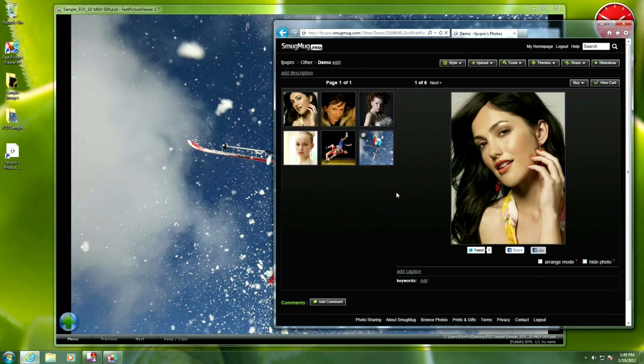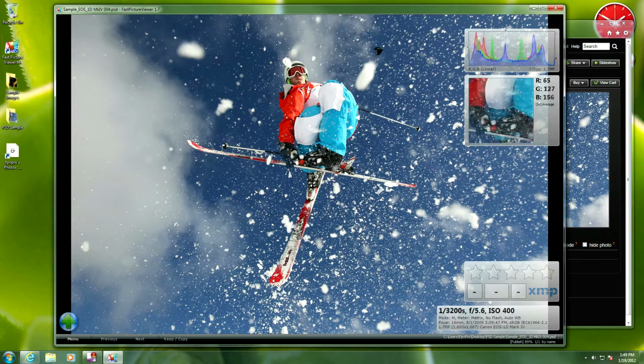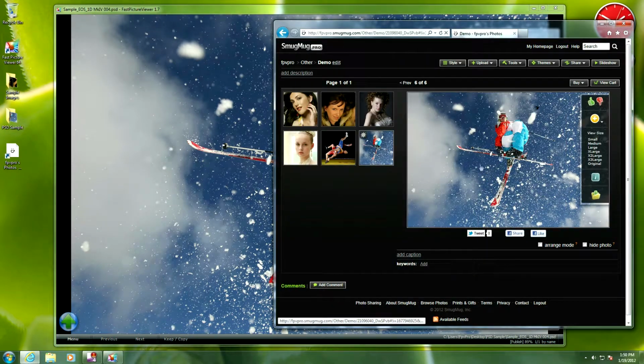basically a storage that allows SmugMug users to store all kinds of files. But the interesting thing is we get nice PSD preview because Fast Picture Viewer, of course, knows how to open PSDs, and it does the right thing when uploading those files.